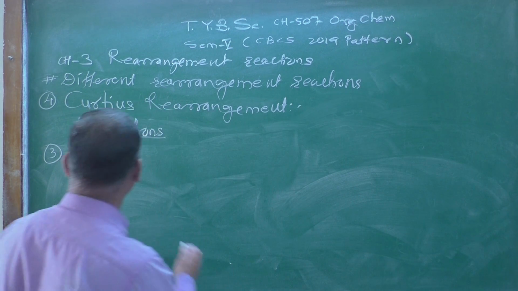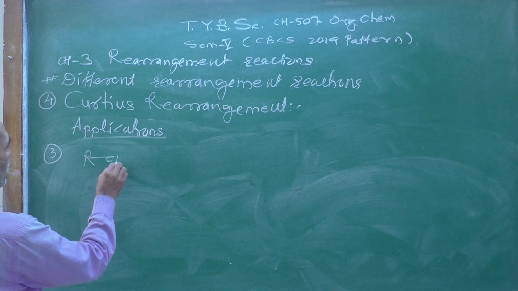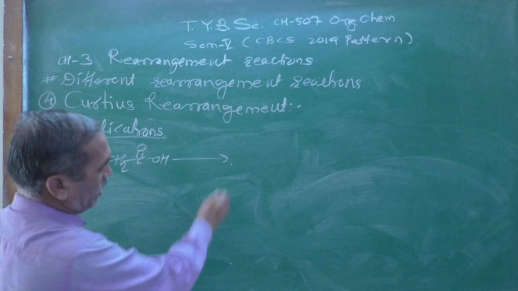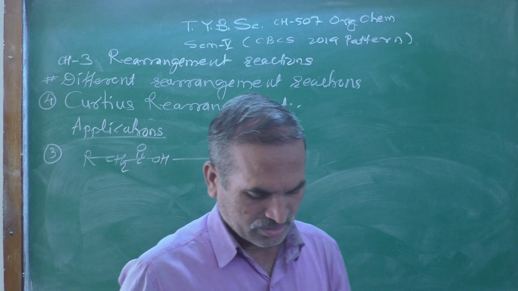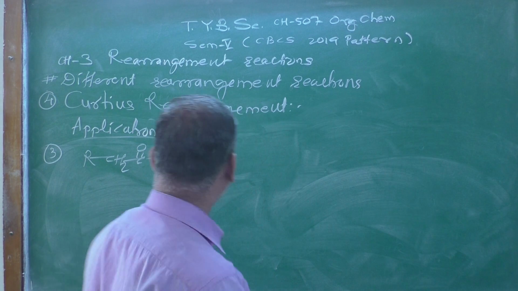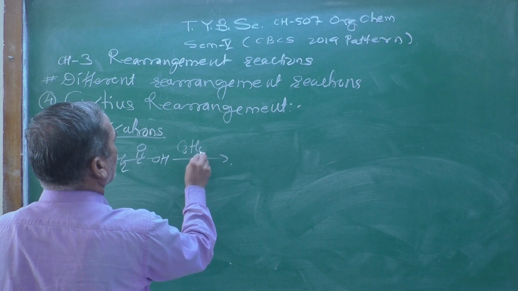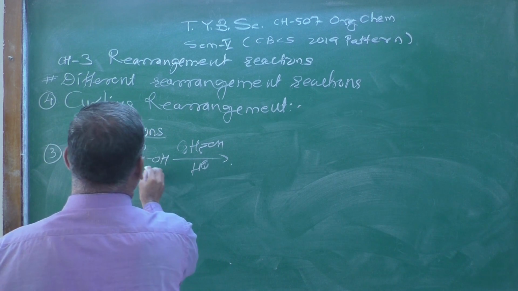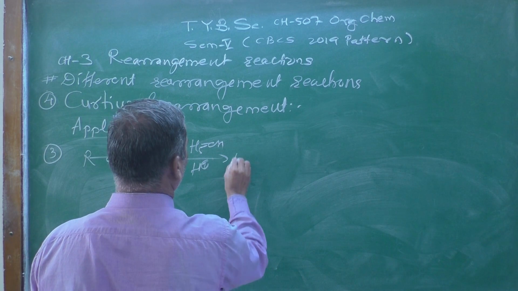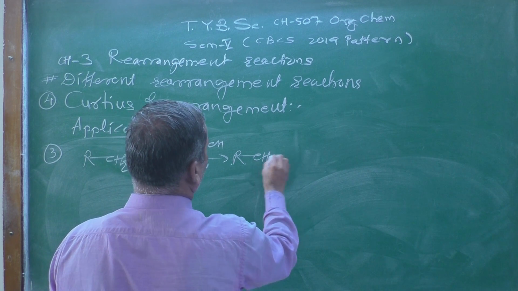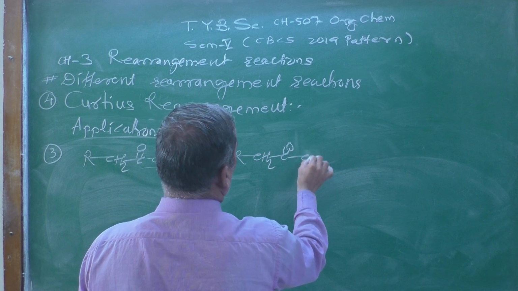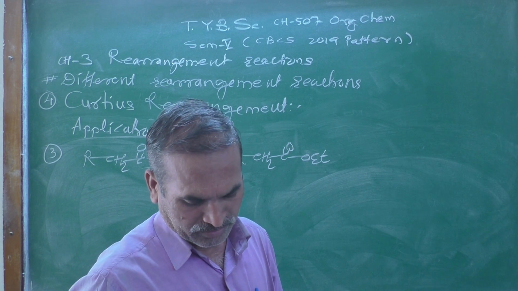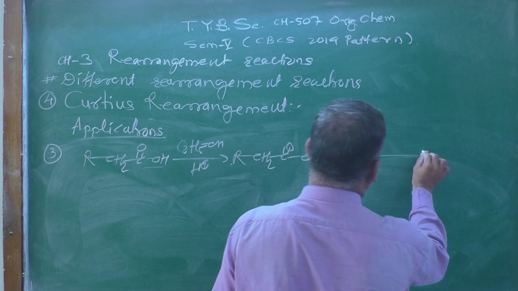For example, if you have a starting material R, CH2, C double bond O, OH, and this acid is treated with ethanol, C2H5OH, in the presence of H plus, esterification takes place. You will get RCH2, C double bond O, OEt.